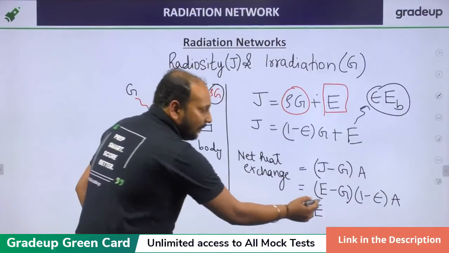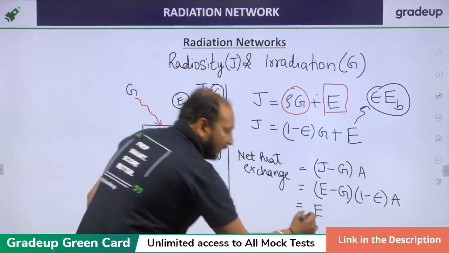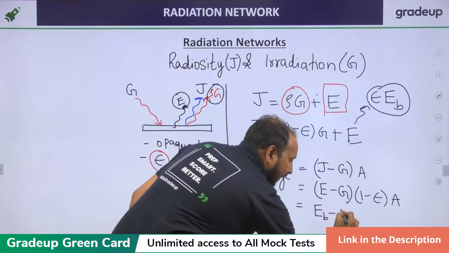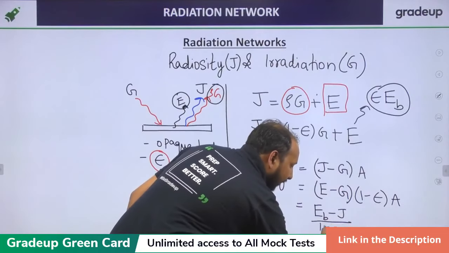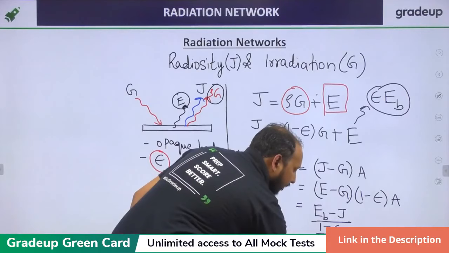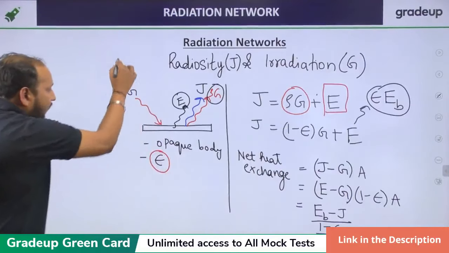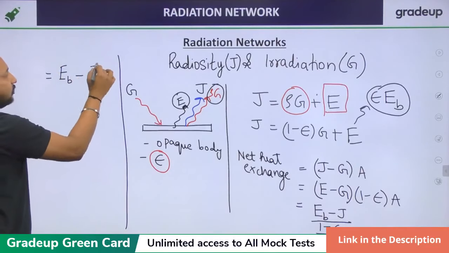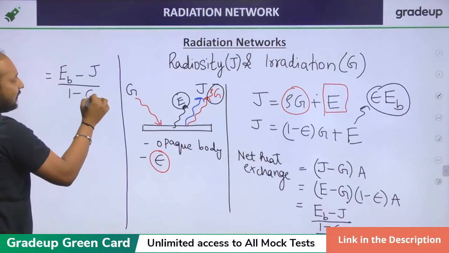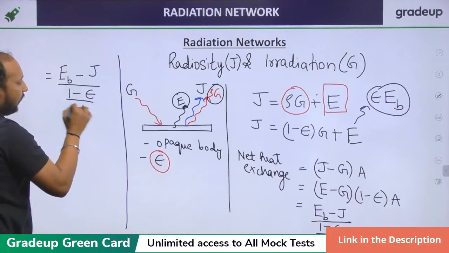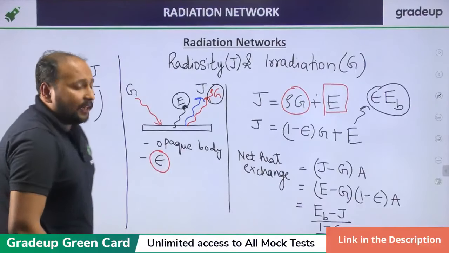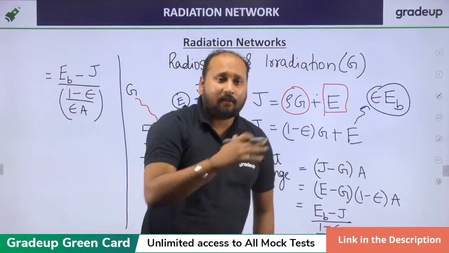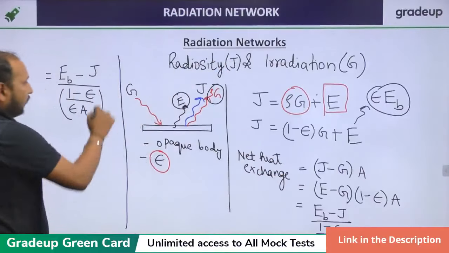So it will be E minus G, 1 minus E. Rearrange this: EB minus J upon 1 minus E upon E into A. I'm writing here again: EB minus J upon 1 minus emissivity upon emissivity into area. Clear? Now, a very important concept is derived from this.